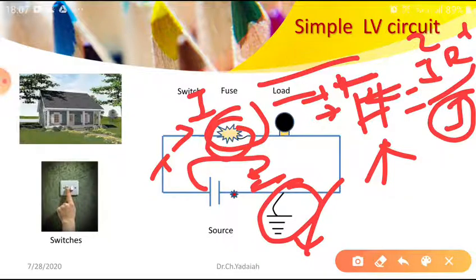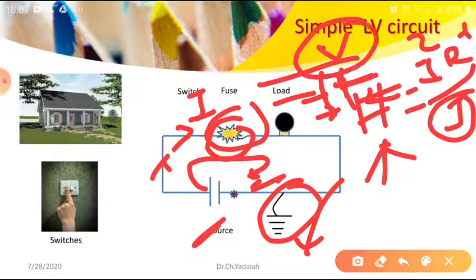Suddenly it is chopped, so the electromagnetic field is converted to an electrostatic field. Due to the electrostatic field, the voltage across these two points increases very high compared to the source voltage. And this voltage easily ionizes the air between the open contacts.